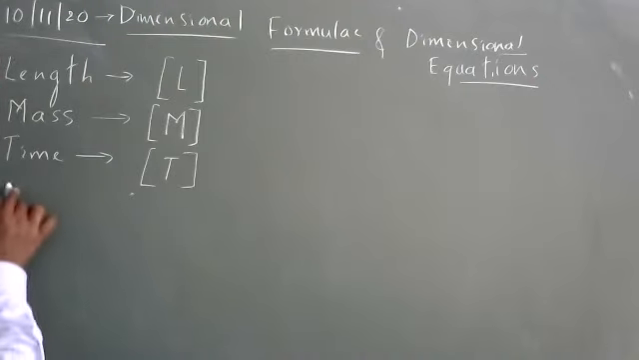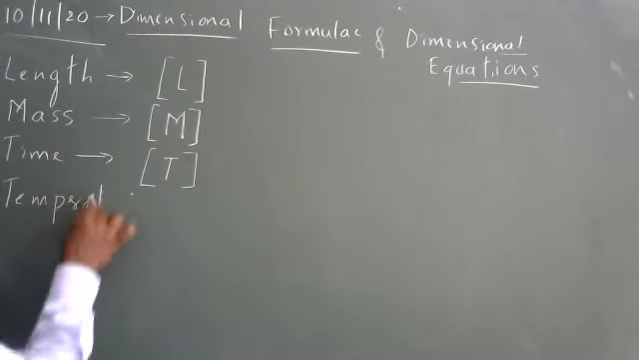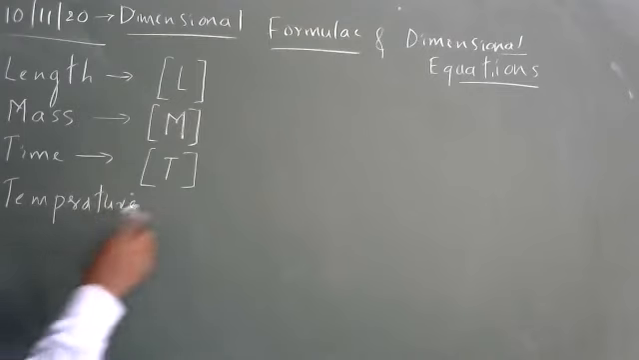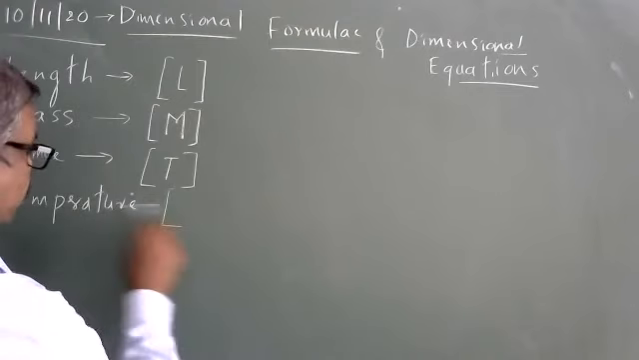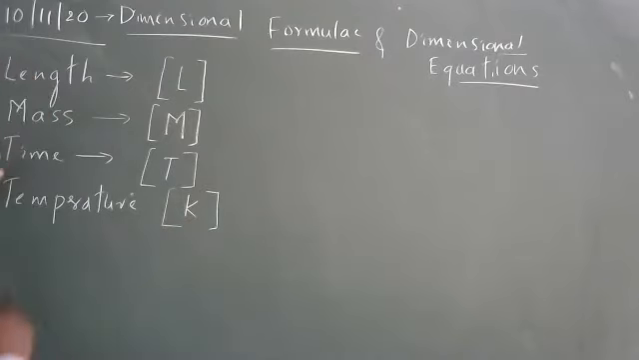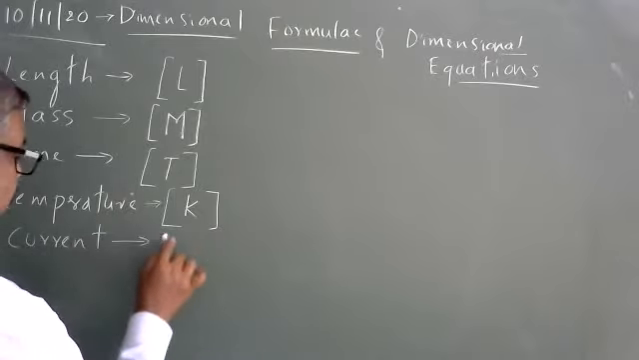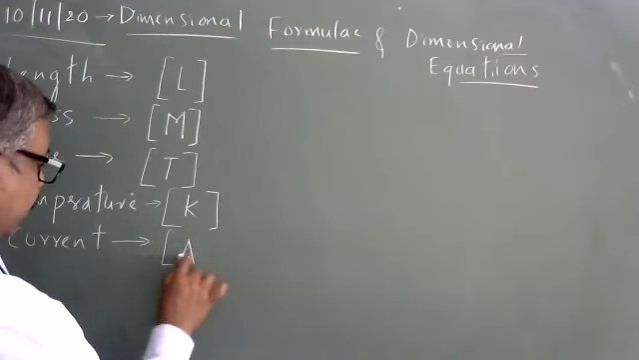Similarly, we have temperature. All the fundamental quantities are put in the formula. For temperature, we have taken K as Kelvin. Then we have current. For electric current, the dimensional formula is capital A.